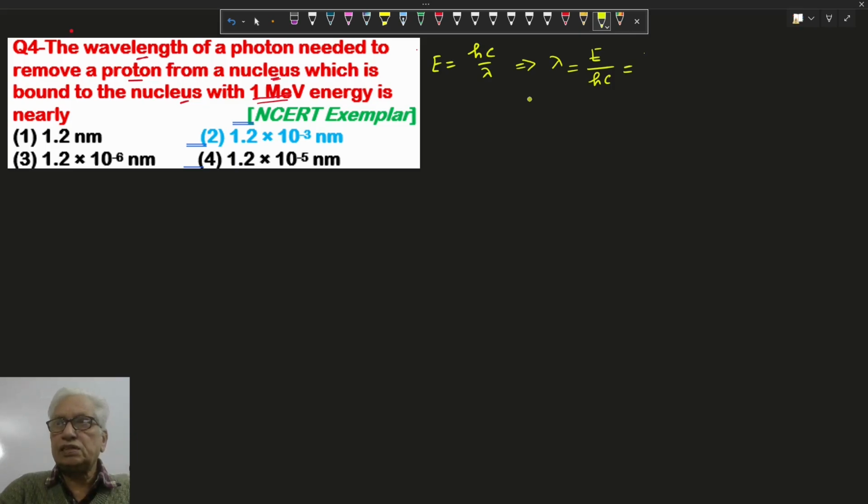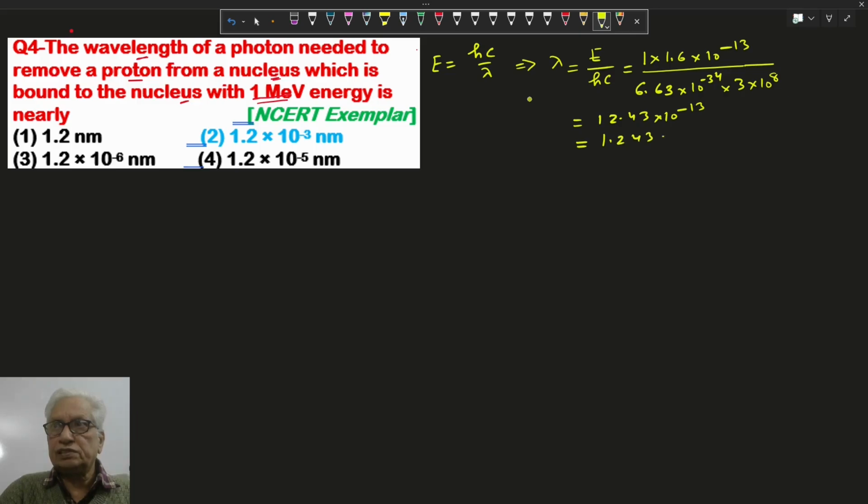Here energy E is 1 million electron volt, so 1 into 10 to the power 6 into 1.6 into 10 to the power minus 19, converting electron volt to joule, that is 1.6 into 10 to the power minus 13. h is 6.63 into 10 to the power minus 34 and c is 3 into 10 to the power 8 per second. After solving, comes here 12.43 into 10 to the power minus 13, or 1.243 into 10 to the power minus 3 nanometer. So here option 2 is correct.